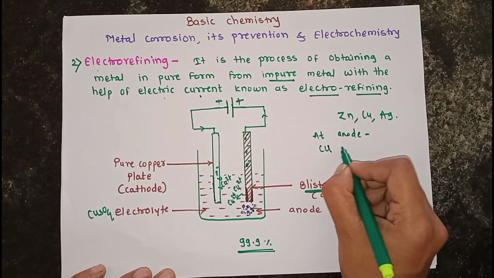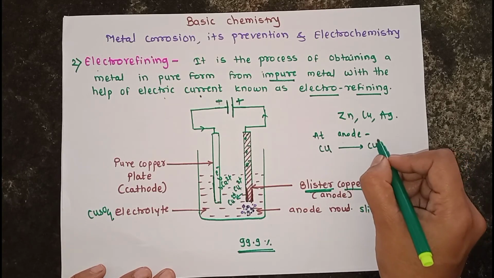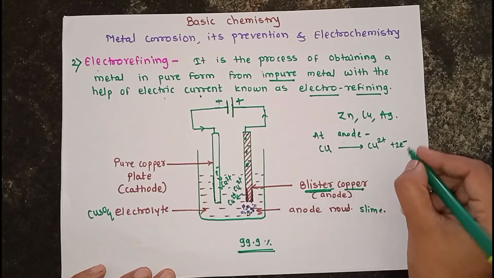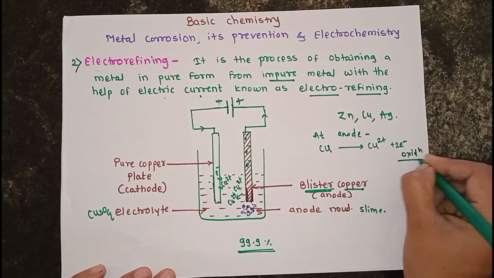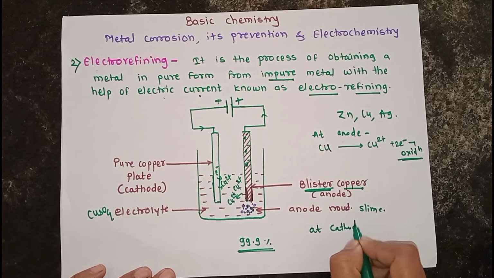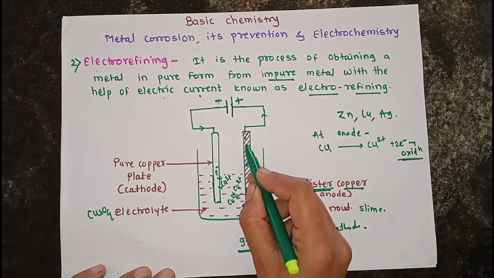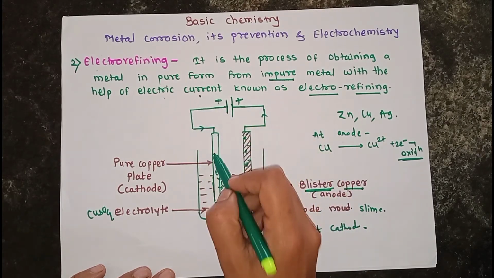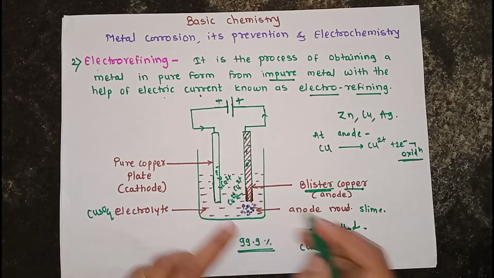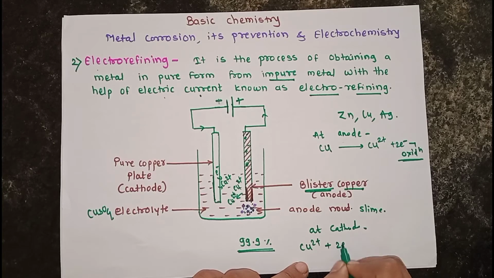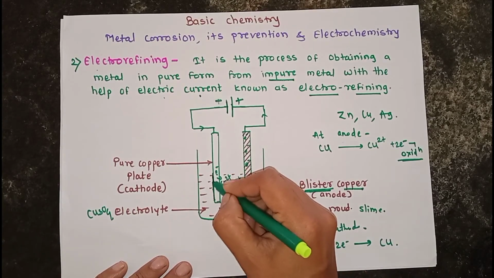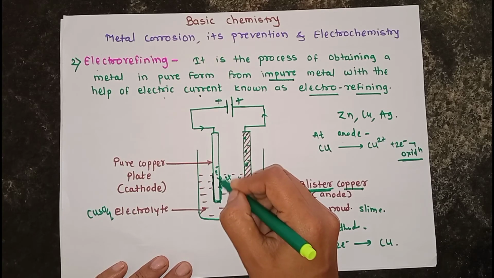At the anode, the impure copper loses electrons, and Cu2+ ions are discharged into the solution. That is why the oxidation reaction is carried out at the anode. At the cathode, the electrons lost at the anode travel towards the cathode. These electrons and the Cu2+ ions present in the solution combine, the ions accepting the electrons to produce pure copper, and this pure copper gets deposited at the copper electrode.